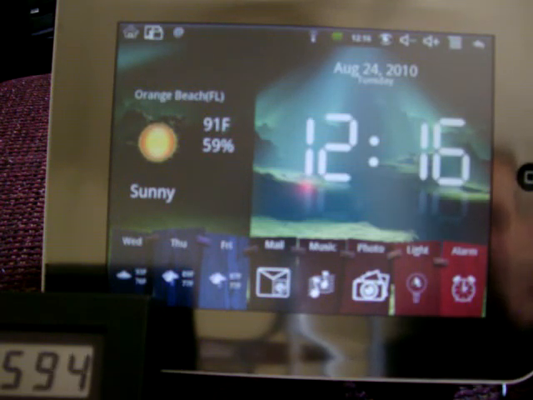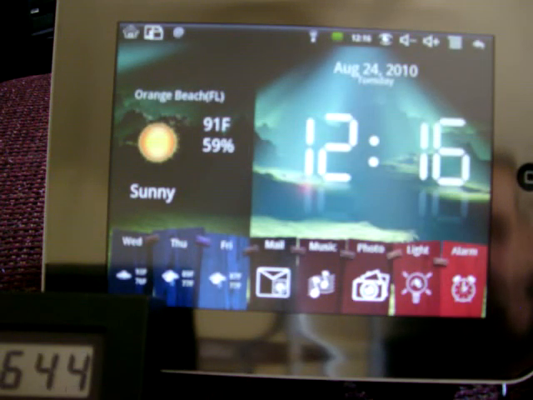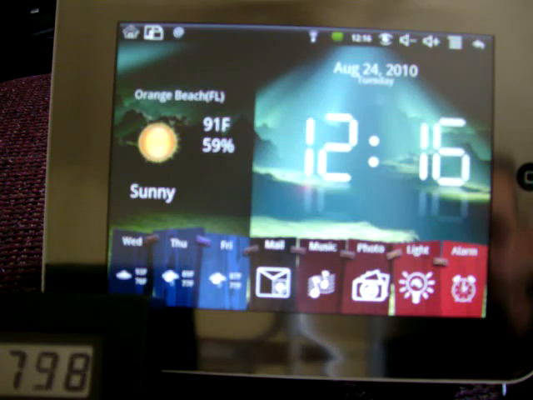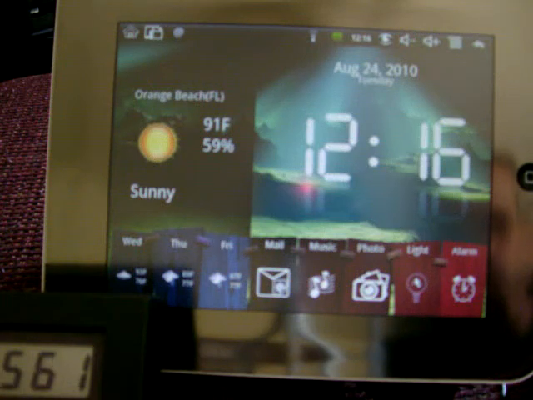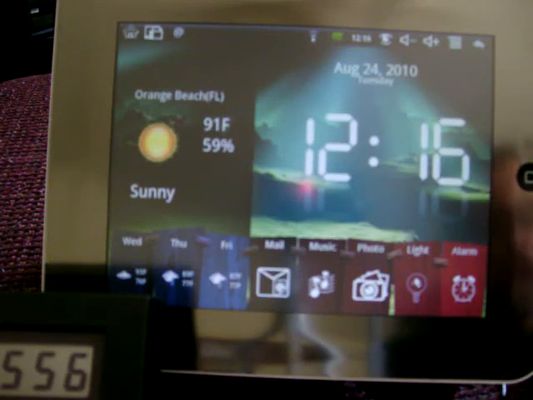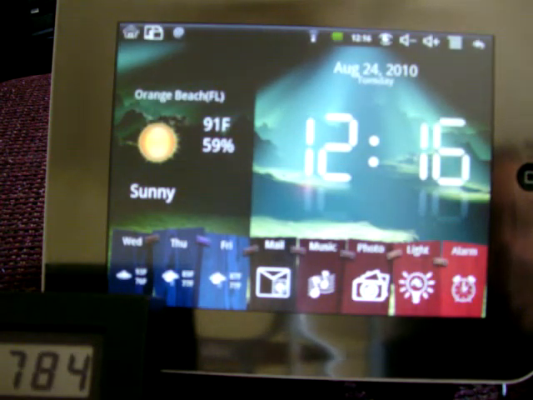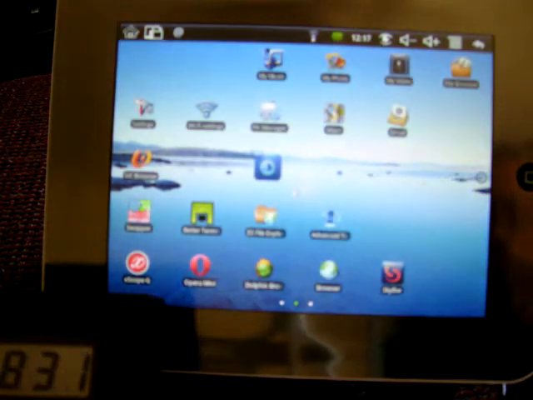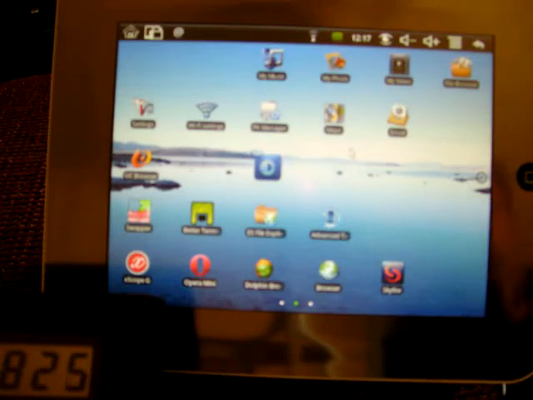So 550, 560, 570 at full brightness. Incrementally bring it up. Full brightness, 770. Minimized brightness, which is probably 20 to 25%, I'm down to 550. So again, 200 milliamperes of difference. That's it. Goodbye.